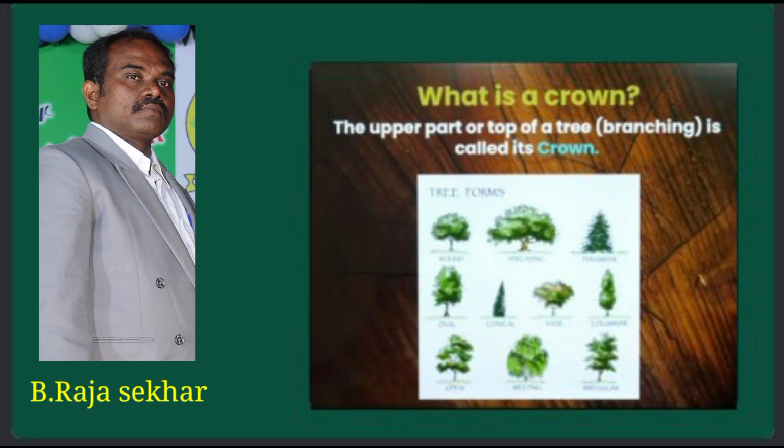What is canopy? This is also an important definition in this chapter.